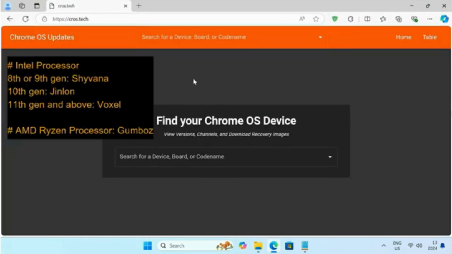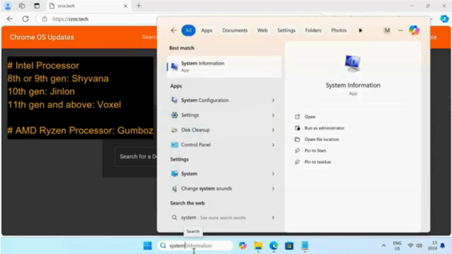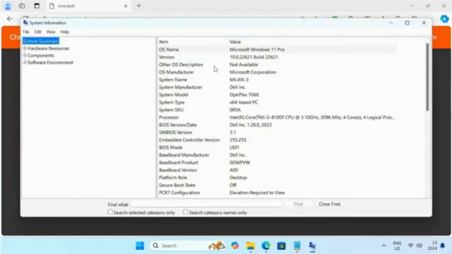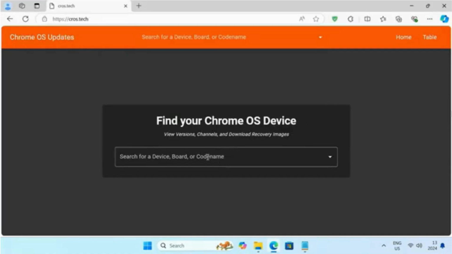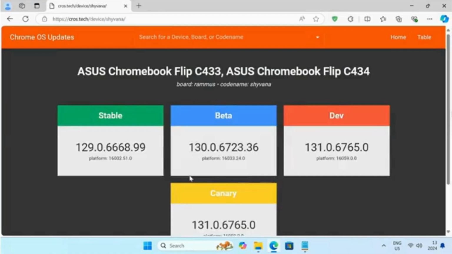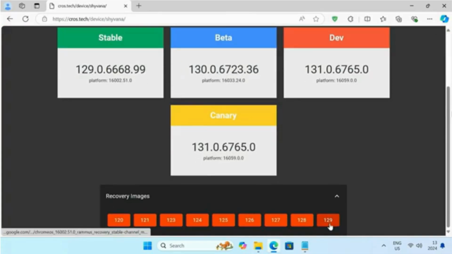For the Intel processors, use Shyvana for the 8th or 9th generations, Jinlon for the 10th generations, and Voxel for 11th or higher. If you have an AMD Ryzen CPU, use Gumboz. I have an Intel 8th gen processor, so I'll be downloading Shyvana. Download the latest stable build, which is 129 for now.